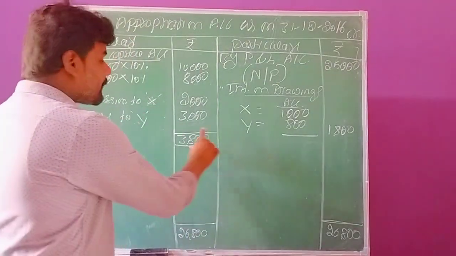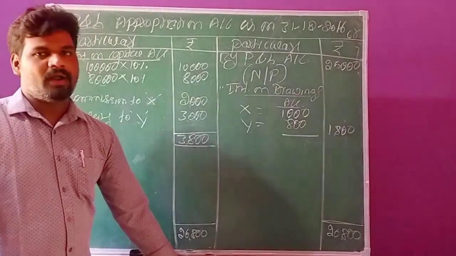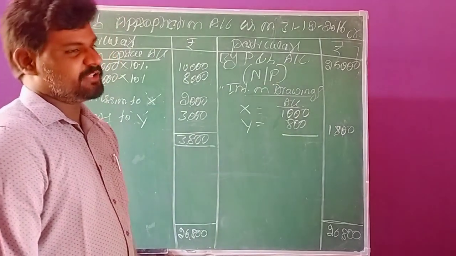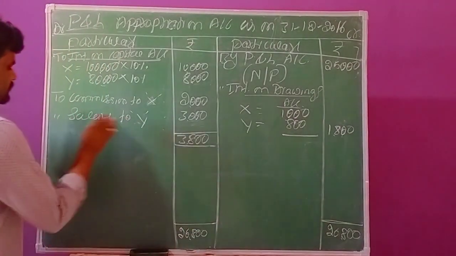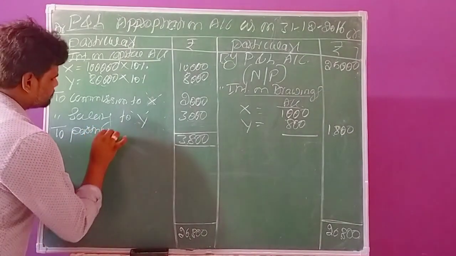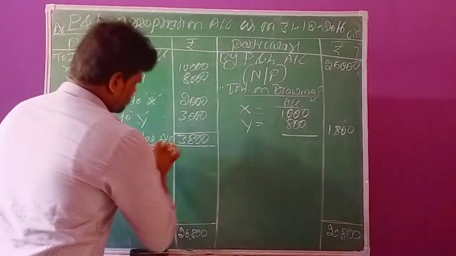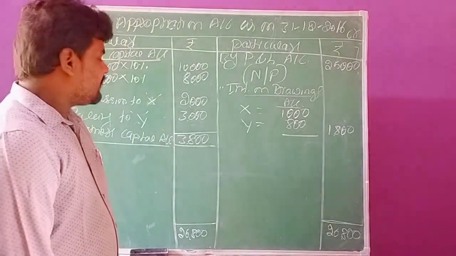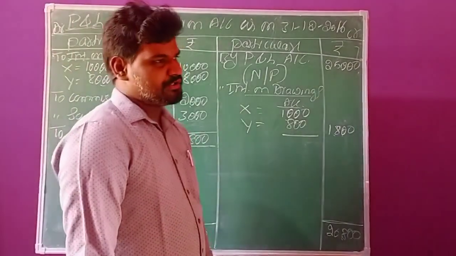Whatever profits we have ascertained, we need to appropriate among the partners according to their respective ratios. Now these profits have to be transferred to the partners' capital accounts. So 3,800 is the total profit in the year. These profits we need to distribute among the partners according to their respective ratios.